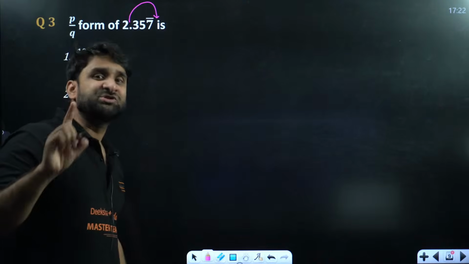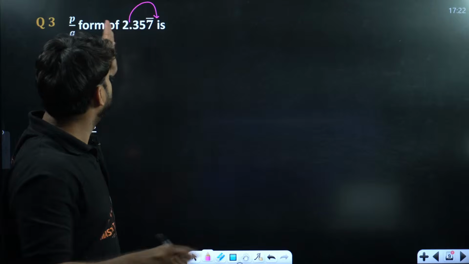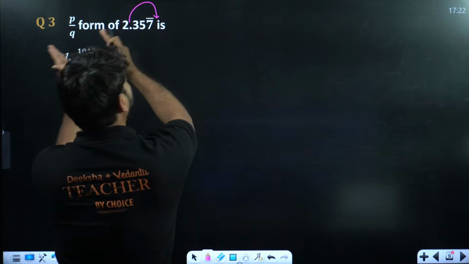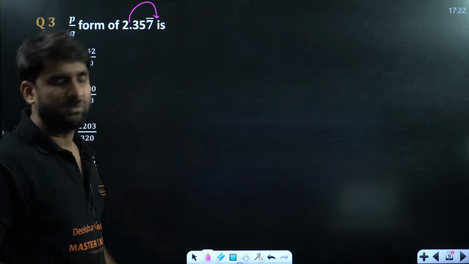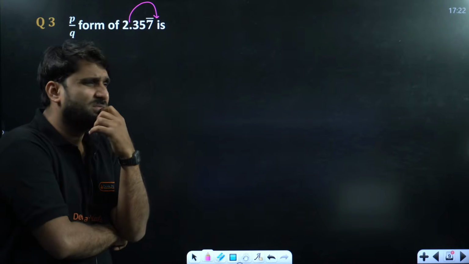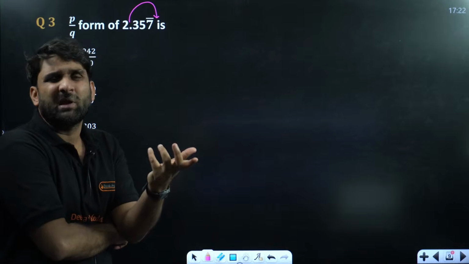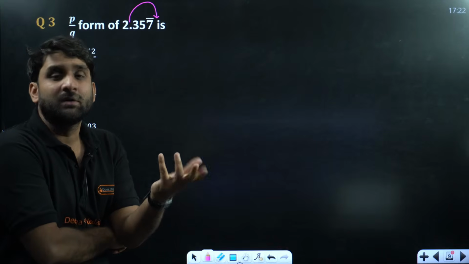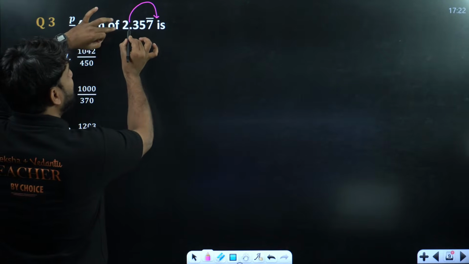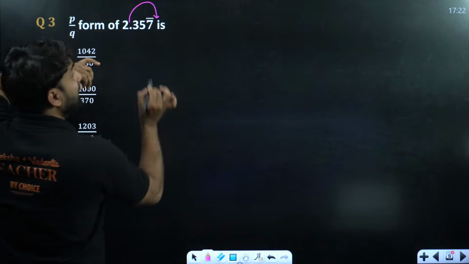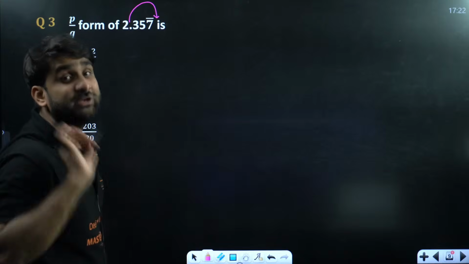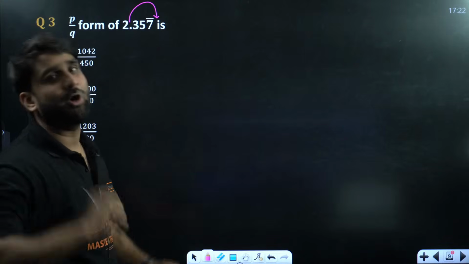And to shift the decimal from left to right, what do we need to do? Always multiply. But sir, multiply by what? If you are shifting the decimal by 1 digit, 2 digits, 3 digits, now you have to multiply by 1000 because there are 3 zeros in 1000.